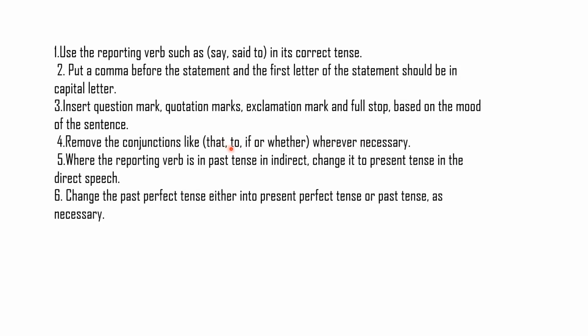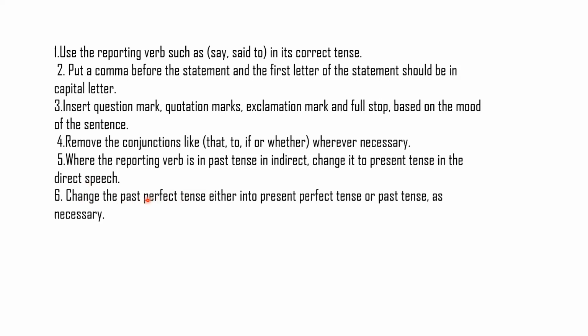Now see, again we will have "if" or "whether" in case of interrogative sentences, "to" in case of imperative sentences, and "that" in case of assertive sentences. So we have to remove these conjunctions. Where the reporting verb is in past tense in indirect, change it to present tense in the direct speech.